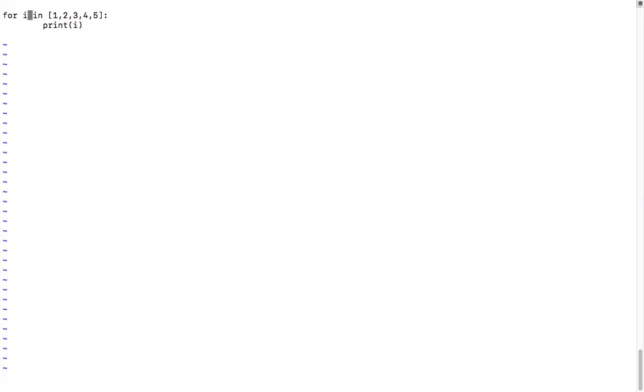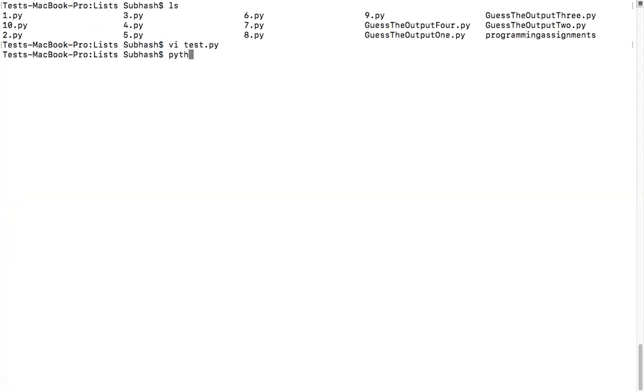So it'll iterate through each and every element of this particular sequence. It will store it into i, then come down, get into the loop and print this. Is this clear? So the output, let us see what is the output. Python 3 test.py. So what's the output? 1, 2, 3, 4, 5. Why it is used and all we'll see later.